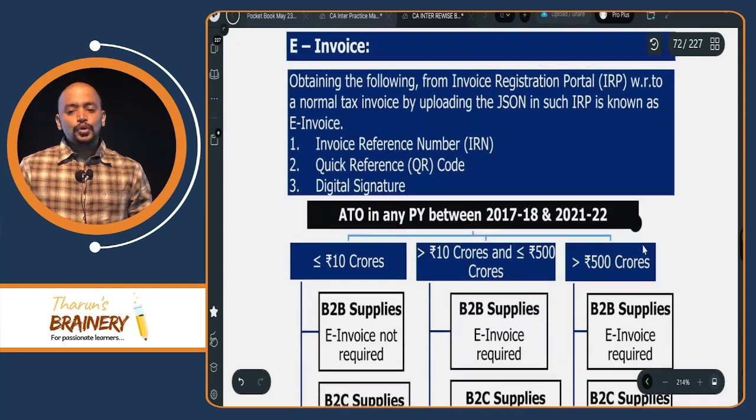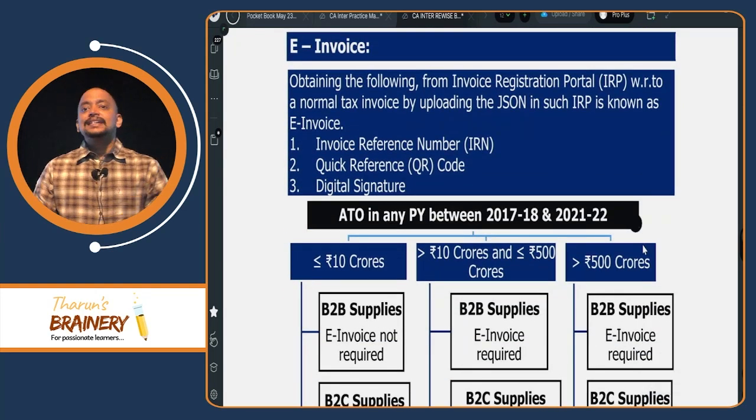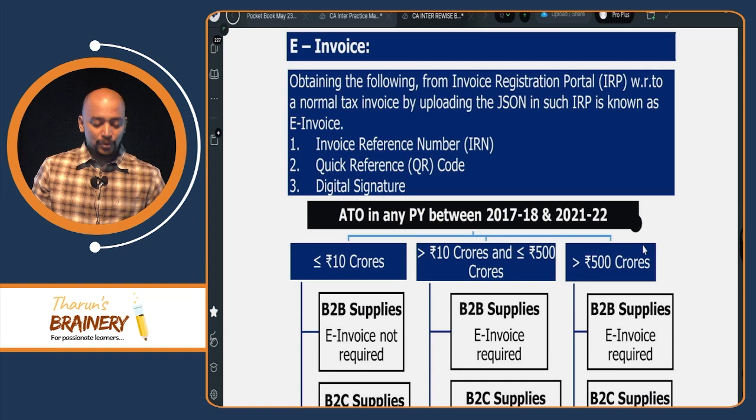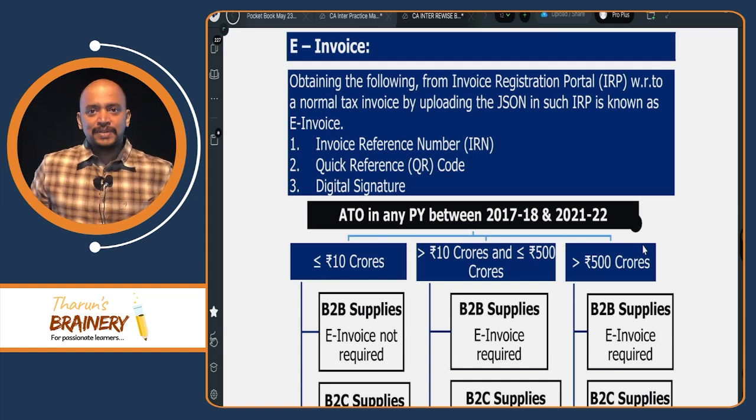Then we have 2 important concepts, that is e-invoice and dynamic QR code. So what does e-invoice mean?